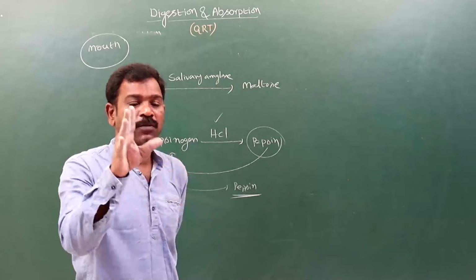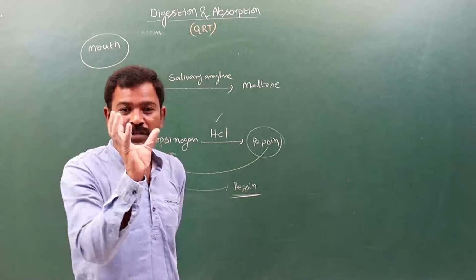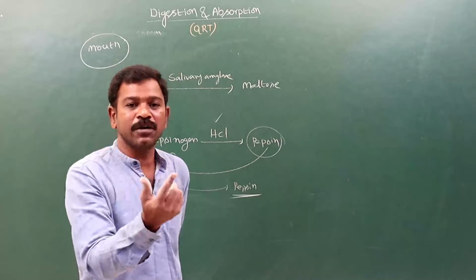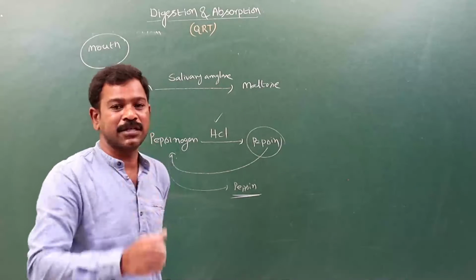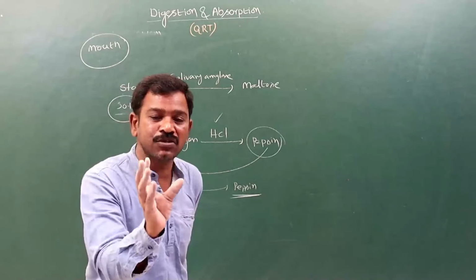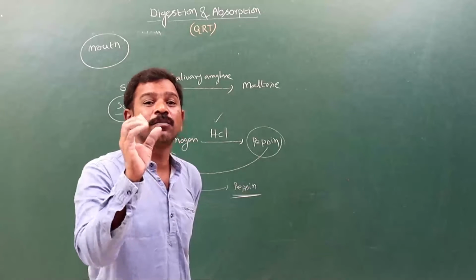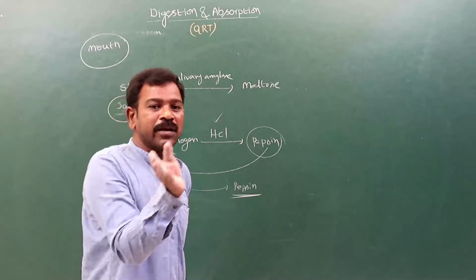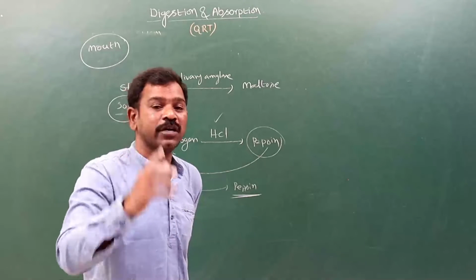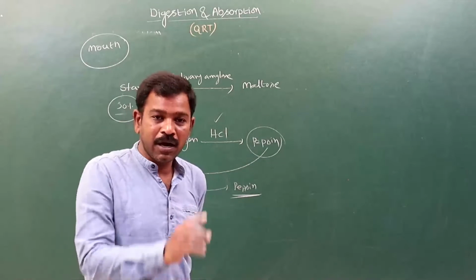Along with that, these form a mass. Around this mass, a protein layer has developed. That stage is known as chylomicron.